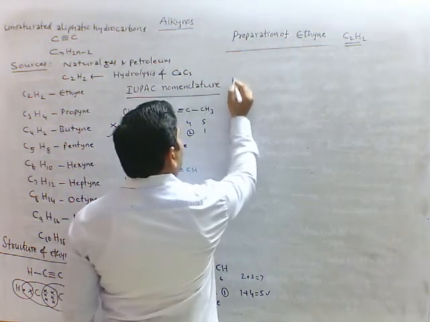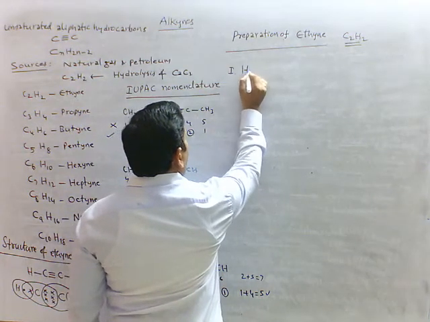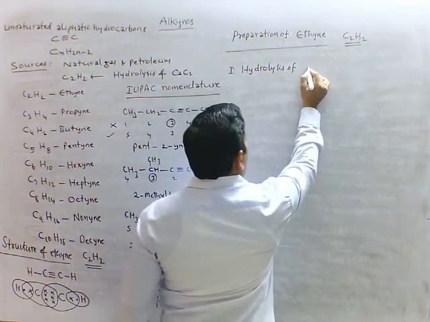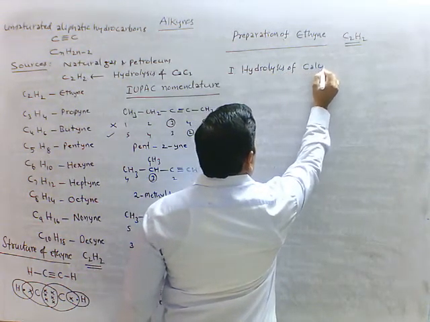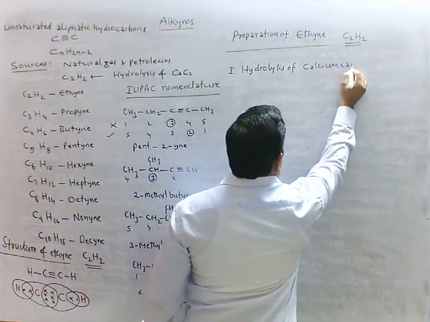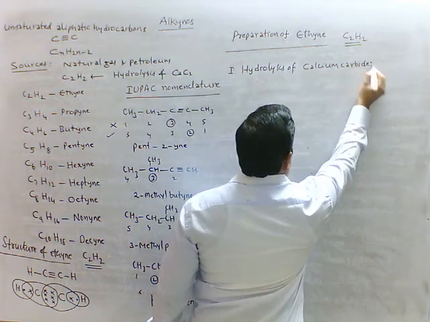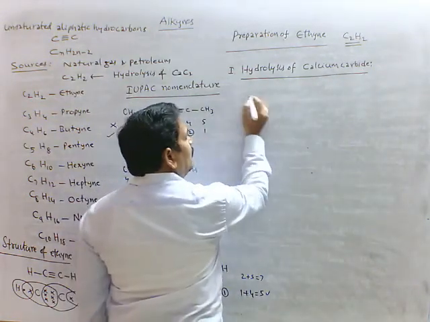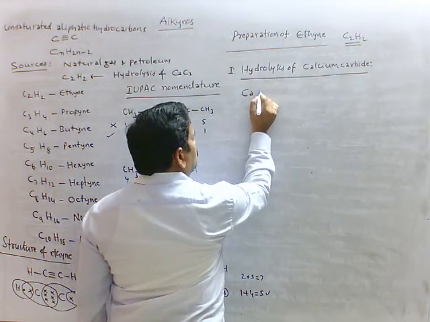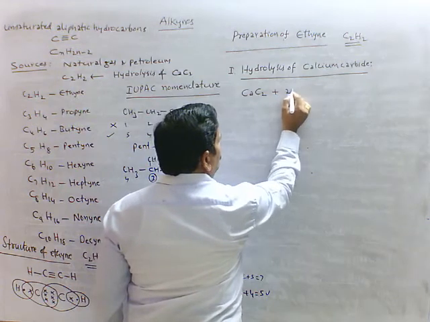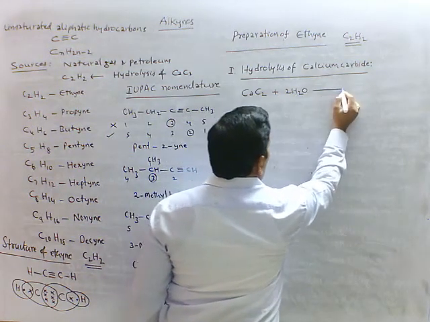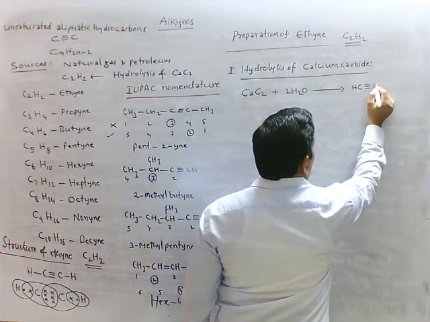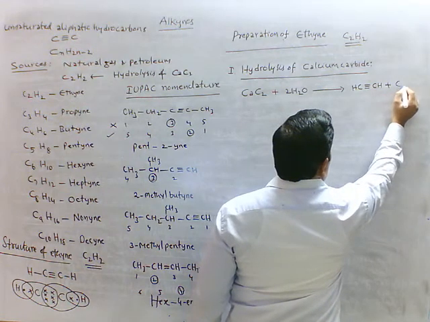The first one is hydrolysis of calcium carbide. See here calcium carbide CaC2 plus 2H2O, we get HC triple bond CH plus calcium hydroxide.